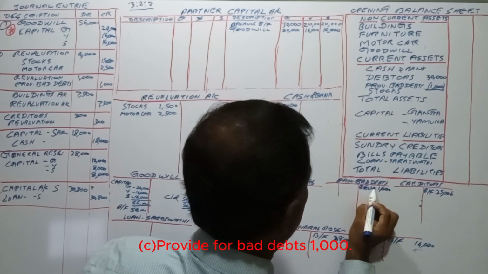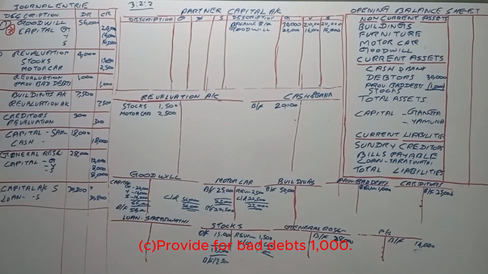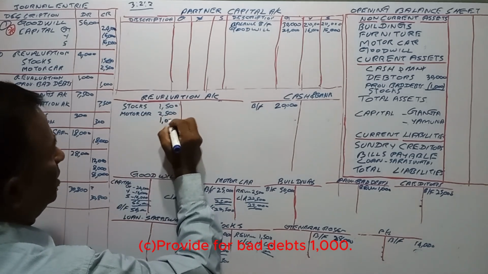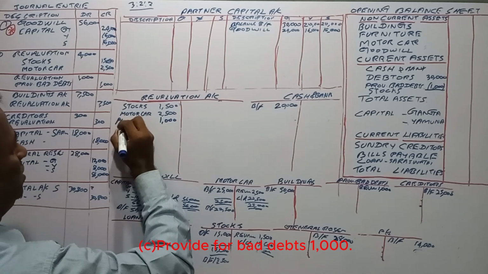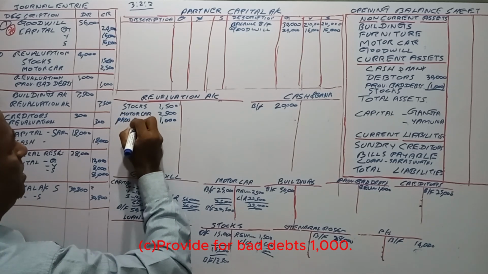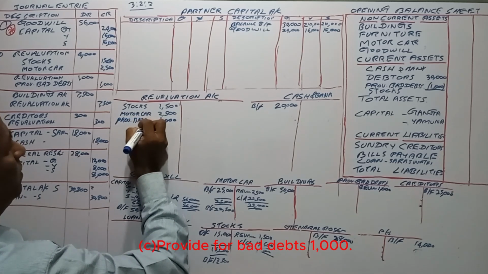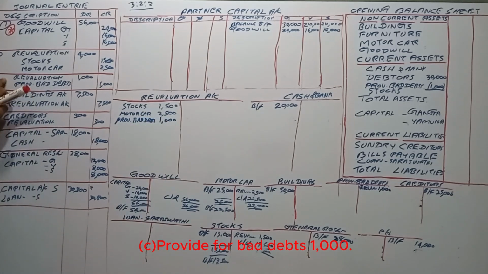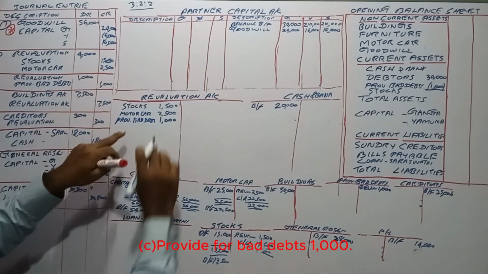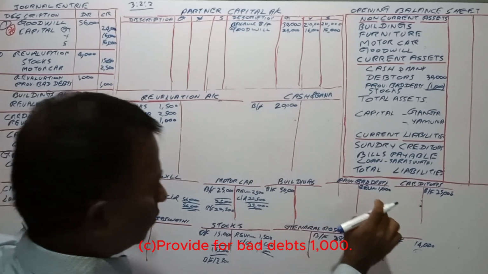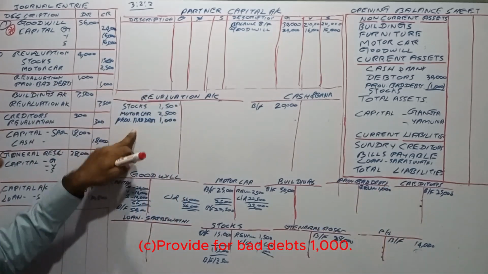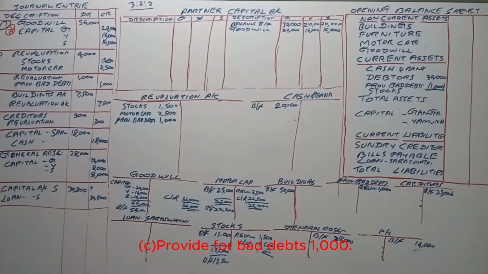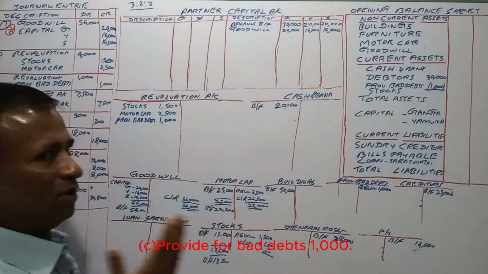Revaluation account debit, and provision for bad debts credit 1,000. So we have made a provision. That is a loss for us.